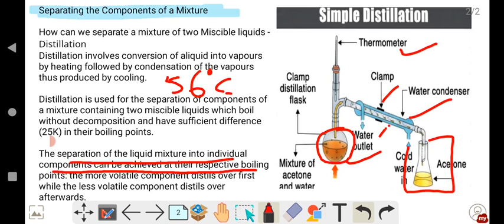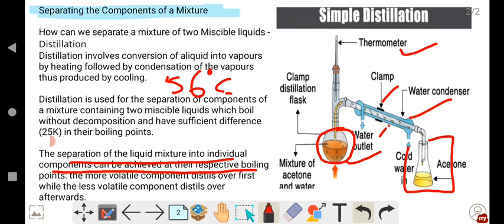As the temperature rises from 0 to 5, 10, 20 degrees Celsius, and as it reaches 56 degrees Celsius, you can see acetone boiling in the distillation flask, and the thermometer will also show the reading 56. When the thermometer shows 56 degrees Celsius, the acetone starts to boil and changes its state from liquid to vapor.